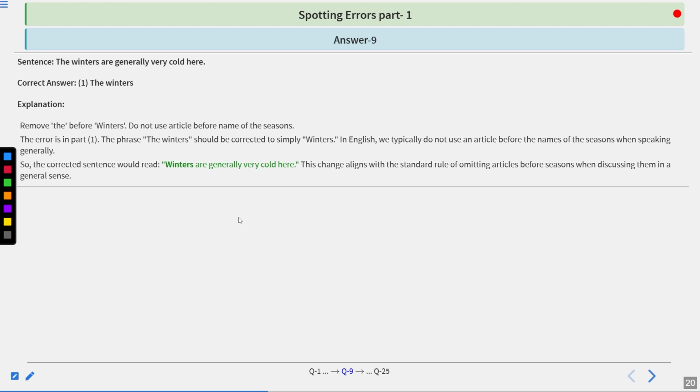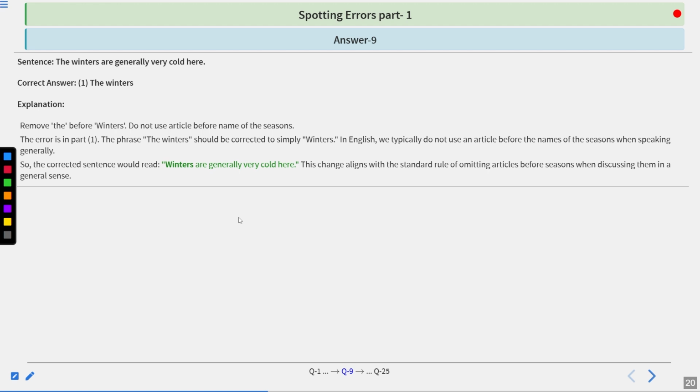Remove the before winters. Do not use articles before names of the seasons. As we know, with season names we don't use any article. As in part 1, the phrase the winters should be corrected to simply winters. In English, we typically do not use an article before the names of the seasons when speaking generally. So the correct sentence would read, winters are generally very cold here. This change aligns with the standard rule of omitting articles before seasons when discussing them in a general sense.